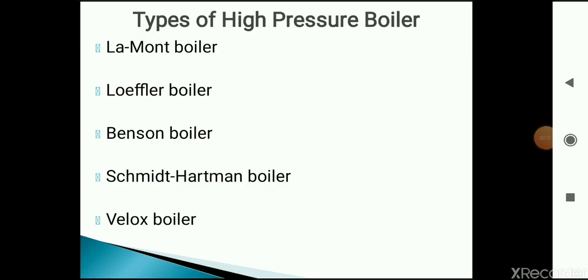Various high pressure boilers are mentioned here. The list is as follows: Lamont boiler, Loeffler boiler, Benson boiler, Schmidt-Hartmann boiler, and Velox boiler. These are some examples of high pressure boilers. These boilers are used for steam pressure up to 160 bar and maximum temperature up to 540 degrees Celsius, and they come under the category of high pressure boilers.